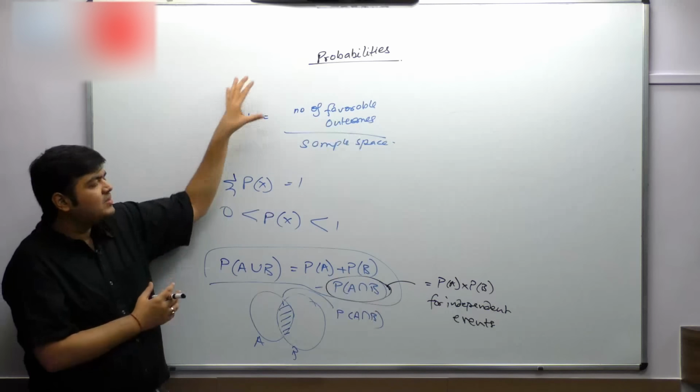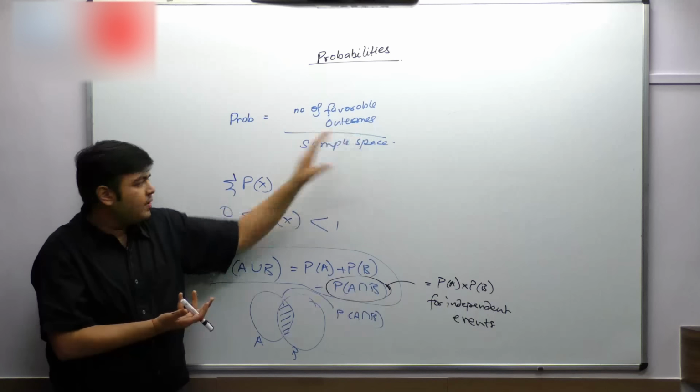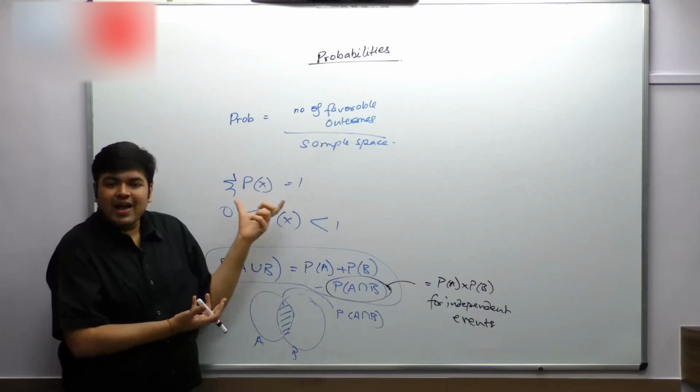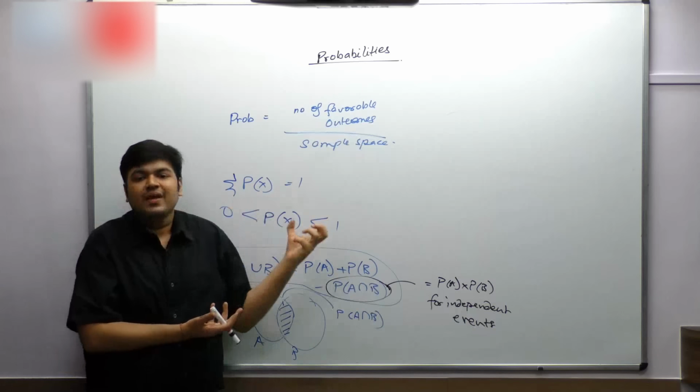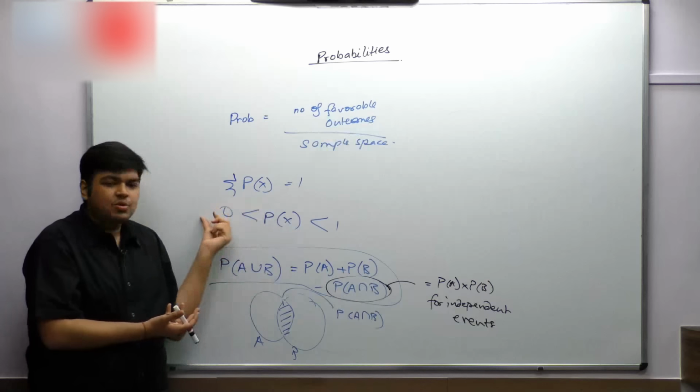The probability of anything is the number of favorable outcomes divided by the total number of options. The probability equals 1 when you've taken all the cases together, then 100% probability, the summation of all the probabilities. The probability of every event has to be between 0 and 1.